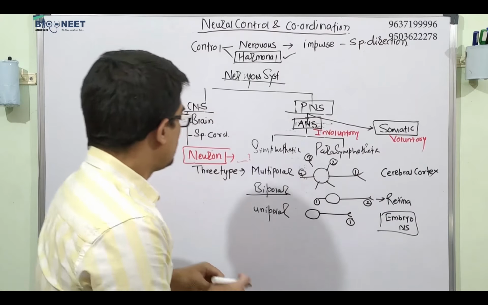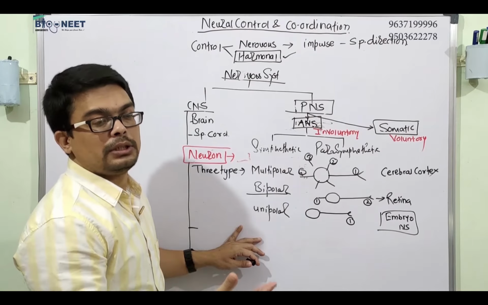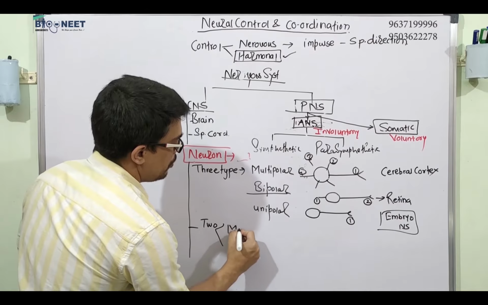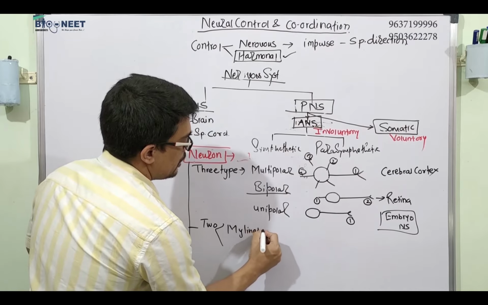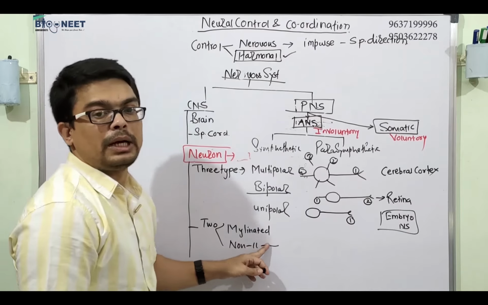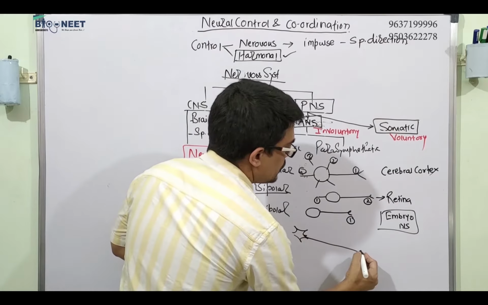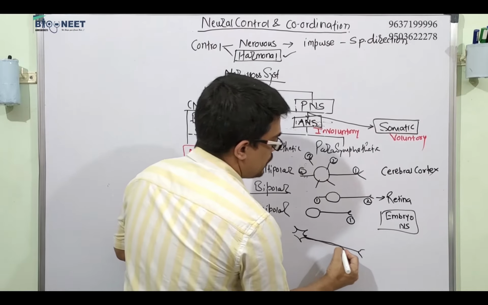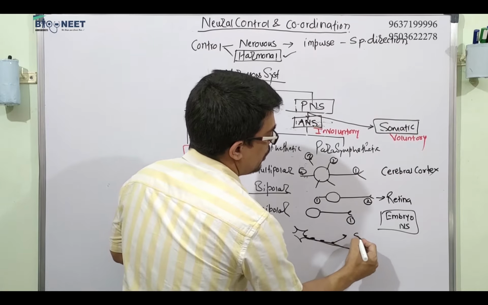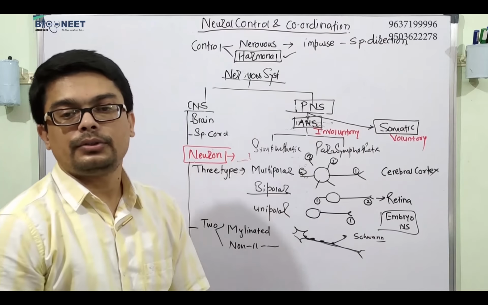Then again, there are types of neuron on the basis of myelin sheath. So there are two types. One is called myelinated and another is called non-myelinated. But what is this myelin sheath? If this is the neuron and this is the axon, on this axon there are cells, and these cells are called Schwann cells.